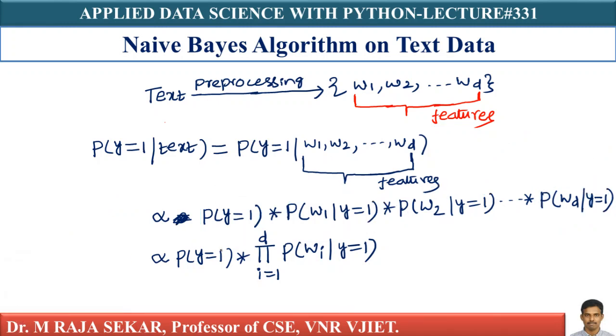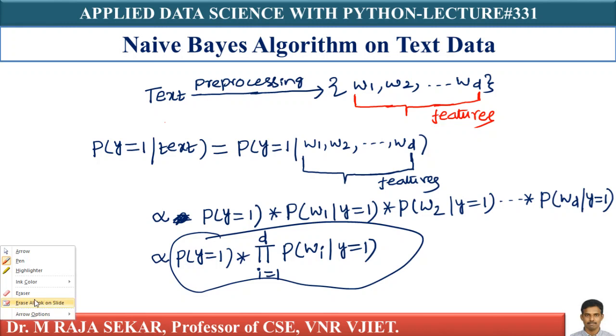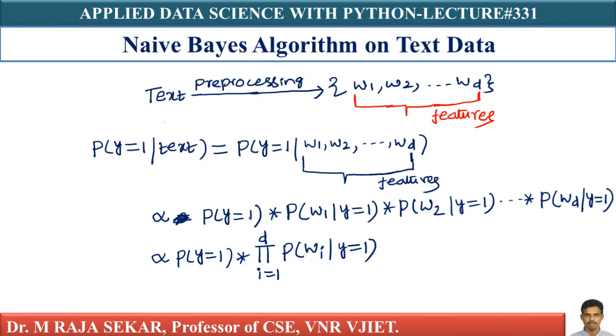Now, this is proportional to P of y equal to 1 multiplied by the product over i equal to 1 to d of the probability of wi given y equal to 1. I already discussed this theory. So the probability of y equal to 1 for a given text is proportional to the probability of y equal to 1 multiplied by the product over i equal to 1 to d of the probability of wi given y equal to 1.